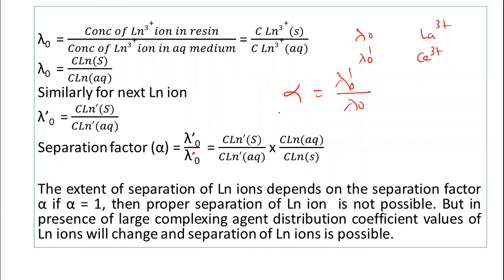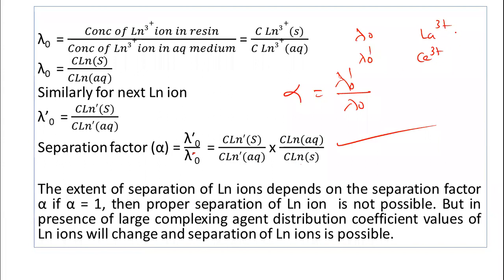Now this separation factor alpha plays a very important role in the separation of the lanthanums. First of all, let us see separation factor alpha. It is equal to lambda 0 dash upon lambda 0. So lambda 0 dash, you can see here, is the concentration of the next lanthanum ion in solid resin divided by the concentration of the next lanthanum ion in aqueous phase. Putting the values here, we get this equation: the concentration of the next lanthanum ion in solid resin divided by its concentration in aqueous phase, multiplied by the concentration of the first lanthanum in aqueous phase divided by the concentration of the first lanthanum in solid resin.